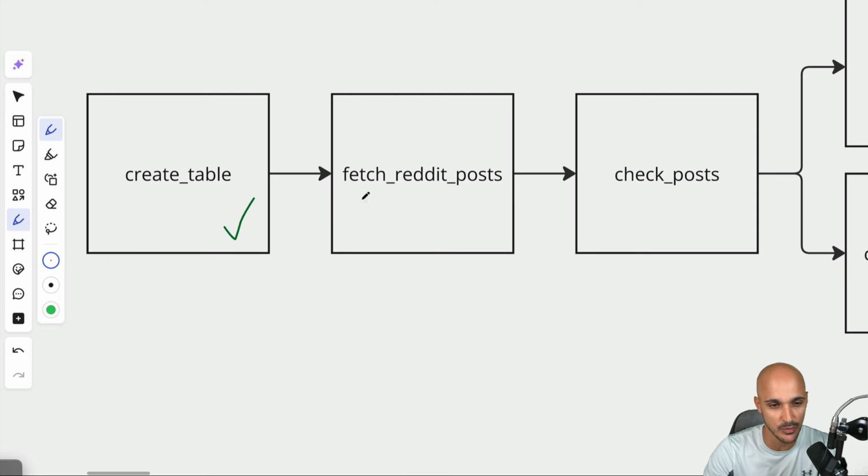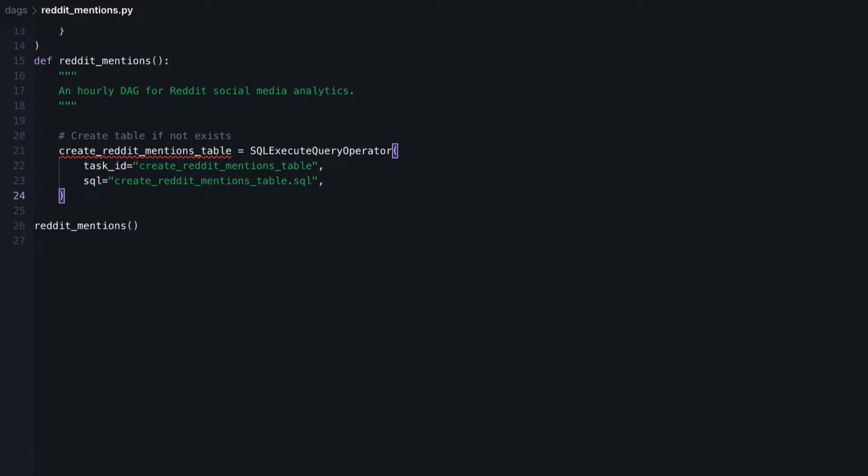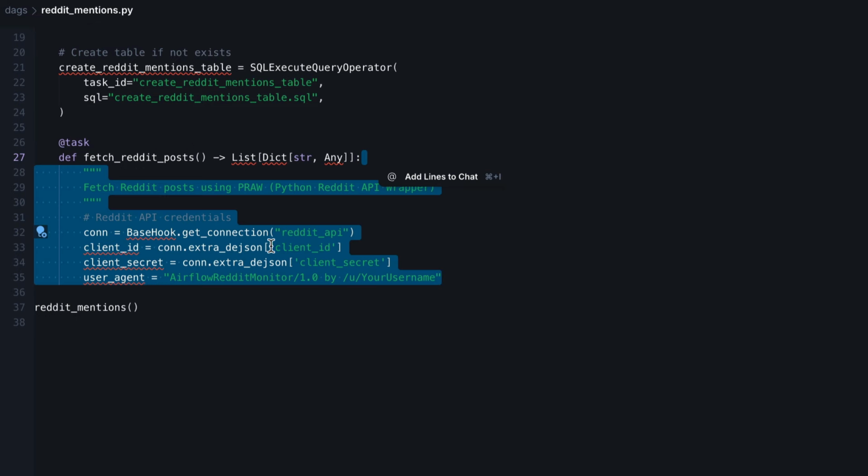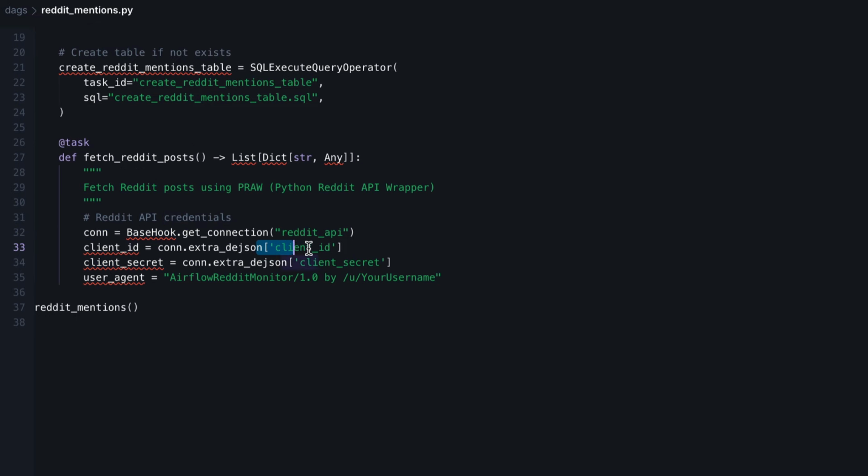Let's move on to the second one, which is fetch Reddit posts. The first step is obviously to create the task. And for that, we use the task decorator. Remember that behind the scenes, this is the Python operator. This task returns a list of dictionaries, and you will see why in a second. Then we fetch the Reddit API credentials, the client ID, the client secret, and we define a user agent.